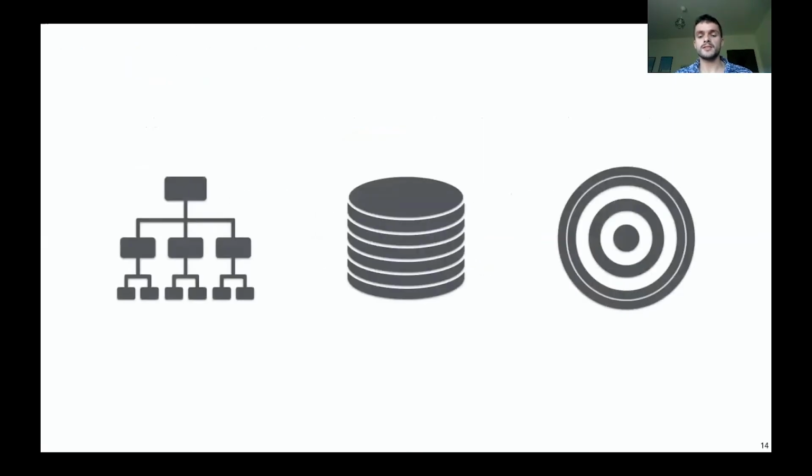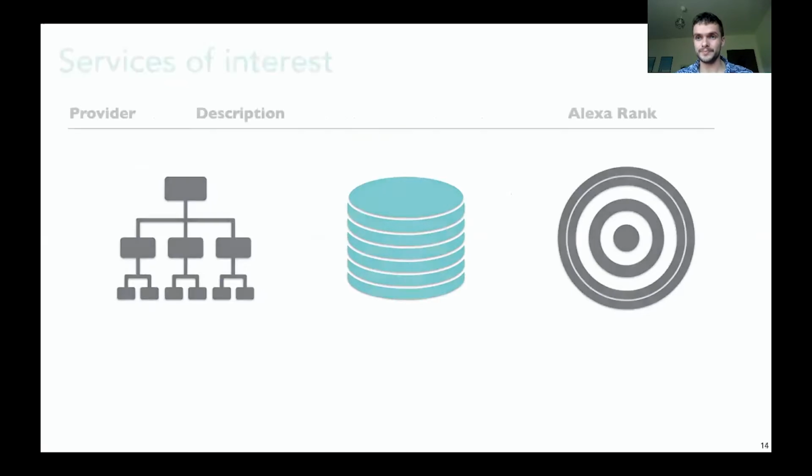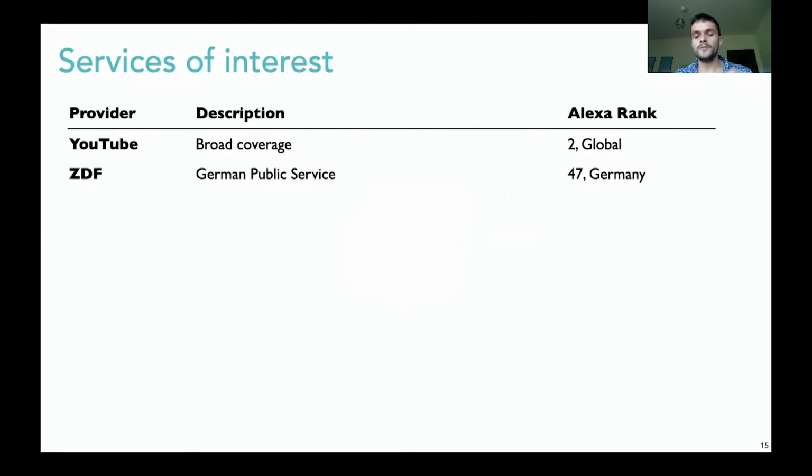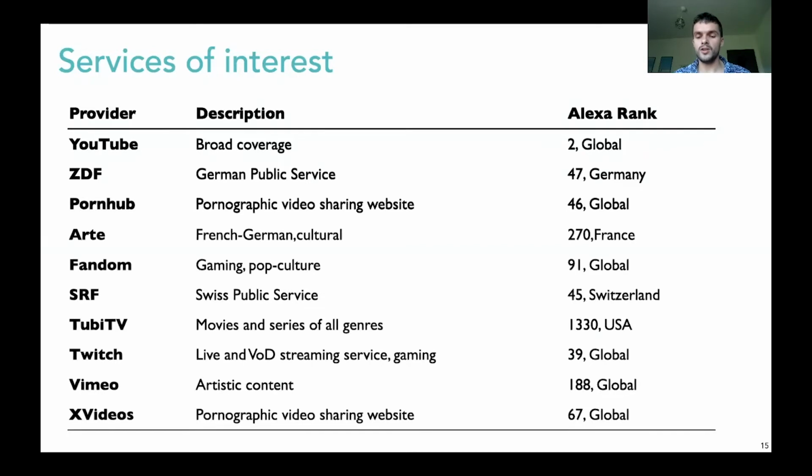Building on primitives and decision tree learning, we conclude the first part of our learning procedure. Next, we need to define which providers we want to apply the methodology to. We start out by including the big global players such as YouTube and Twitch. After that, we also want to select small regional providers. Lastly, we obviously also want to select providers which are prominent in their content niche, such as pornographic video websites. All in all, we obtain data for these 10 providers.